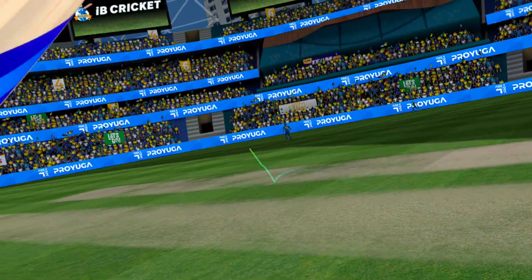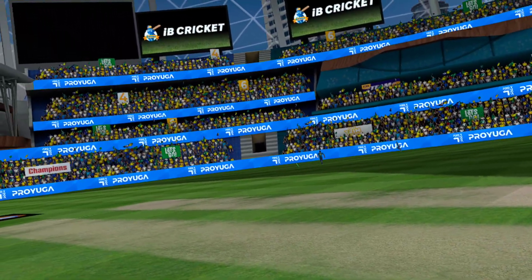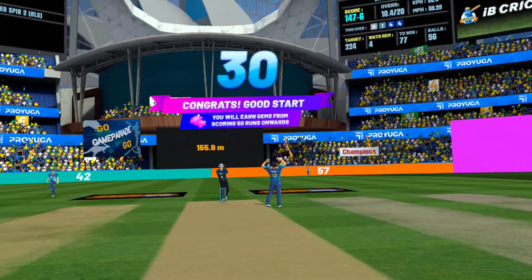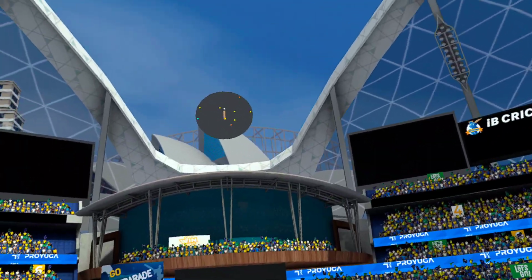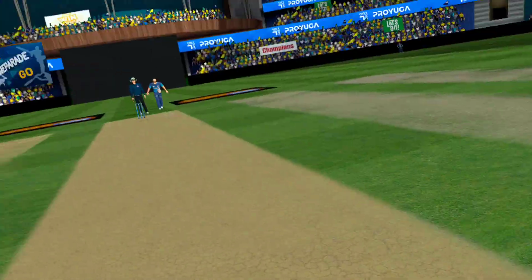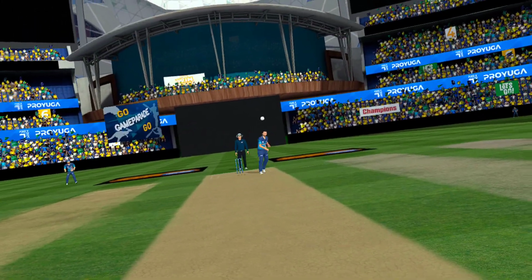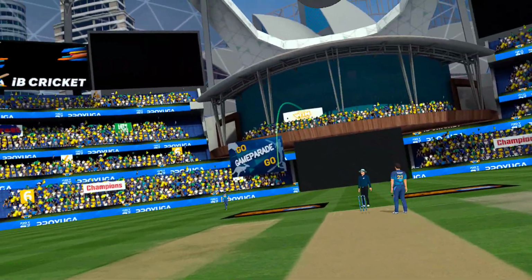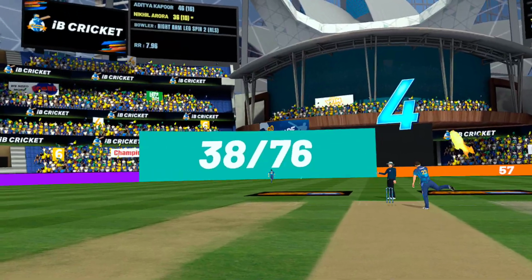Batsman smashed that ball. 30 runs and counting. Batsman should look to keep up the good work. Straight long off has been moved to wide long off. It's up in the air. Another 1-3 on the trot.